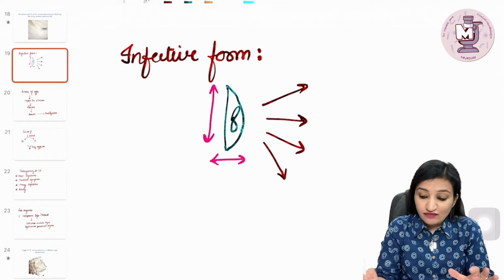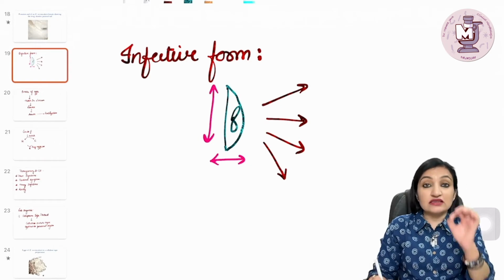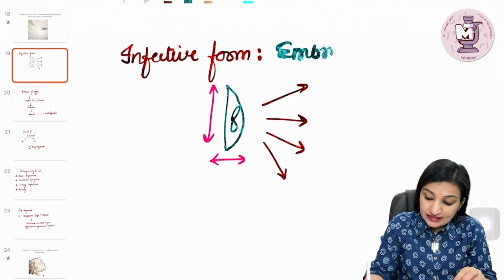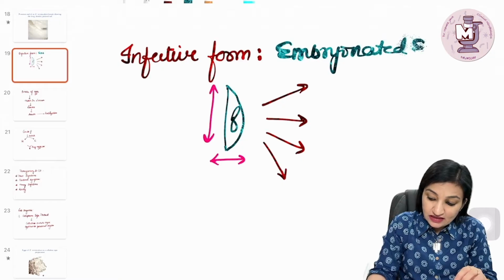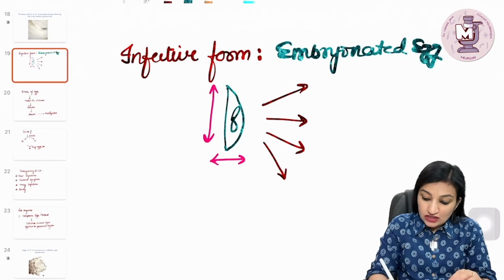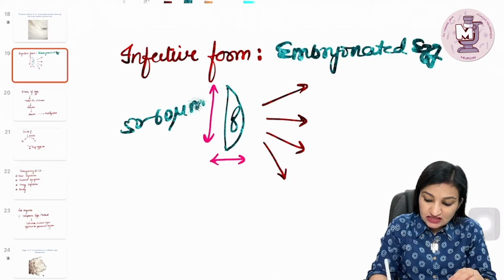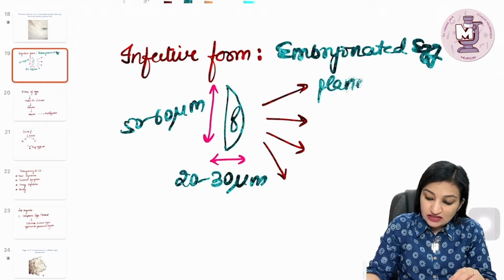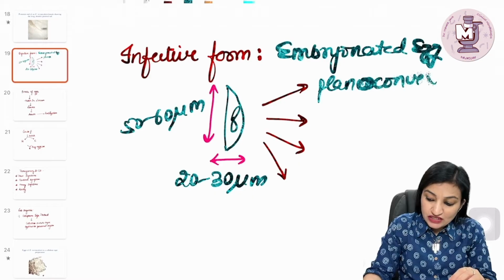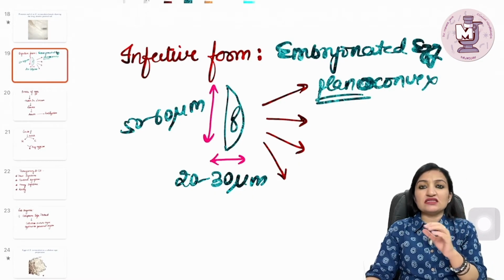Now, the infective form of this worm is the egg, that is the embryonated egg, the egg containing the embryo. It measures approximately 50 to 60 microns by 20 to 30 microns. The shape, as you can see, is typically plano-convex. So remember, plano means flat.